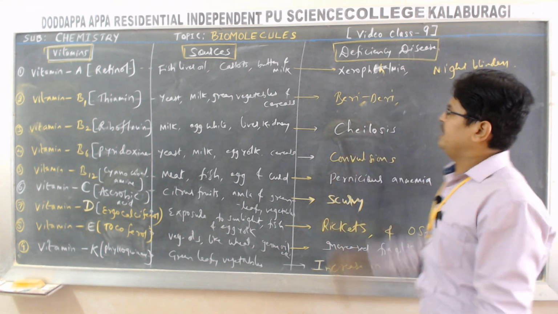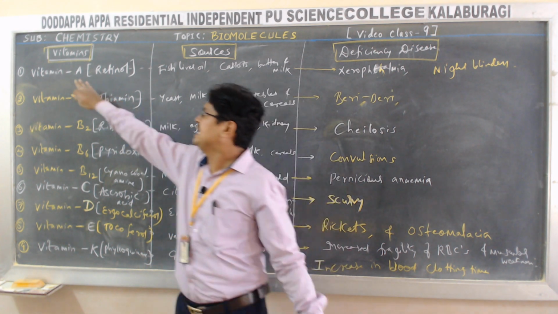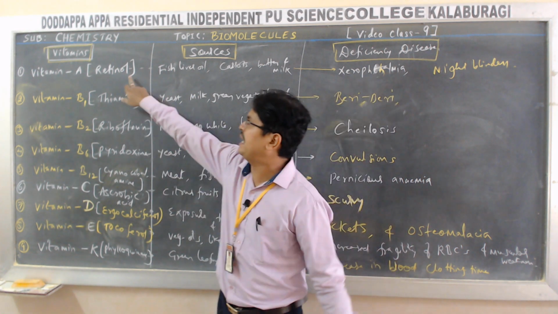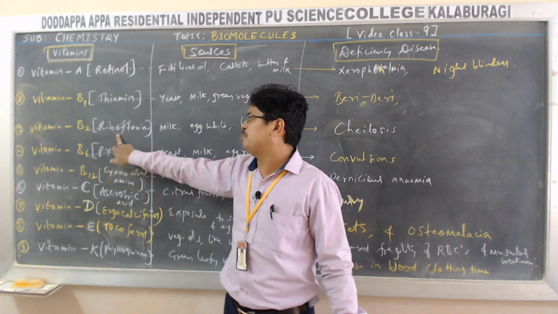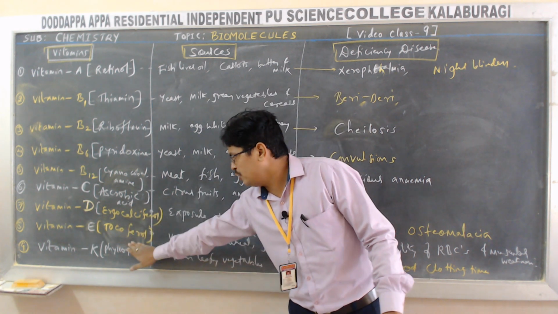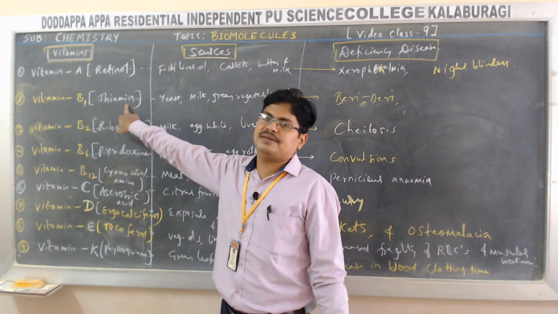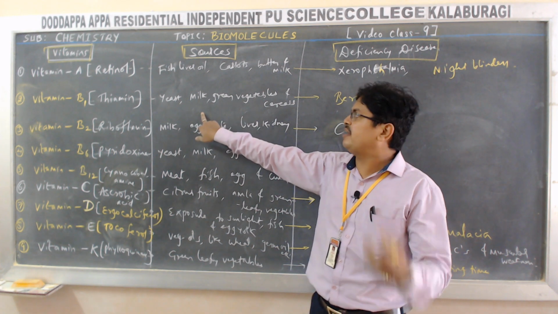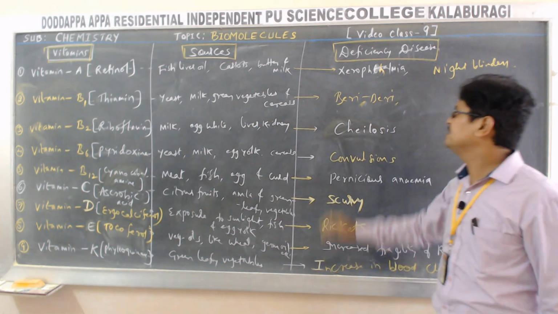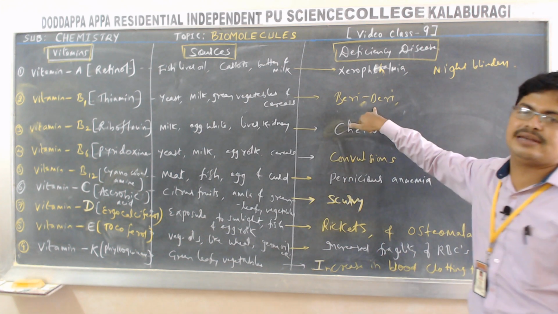Night blindness. Okay. Next, vitamin B1, chemically called thiamine. A, B, C, D, all these are the common names of vitamins. The chemical names I have written in brackets: retinol, thiamine, riboflavin, pyridoxine, cyanocobalamin, ascorbic acid, ergocalciferol, tocopherol, and phylloquinone. So, vitamin B1, thiamine. What are the sources of vitamin B1? Yeast, milk, green vegetables and cereals. What is the deficiency disease? Vitamin B1 deficiency leads to beriberi.